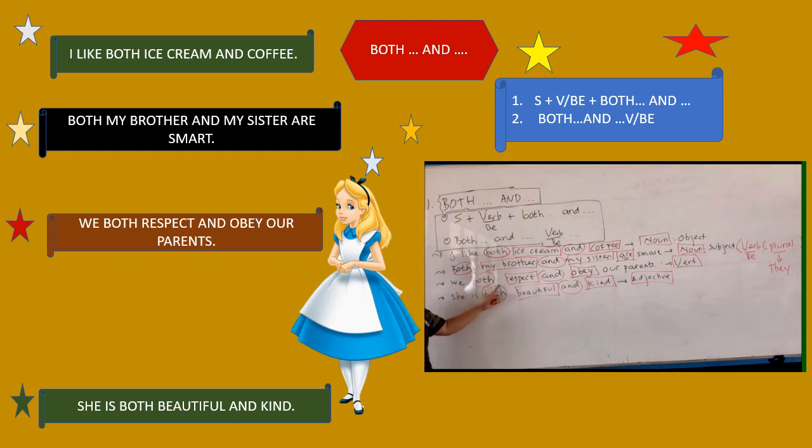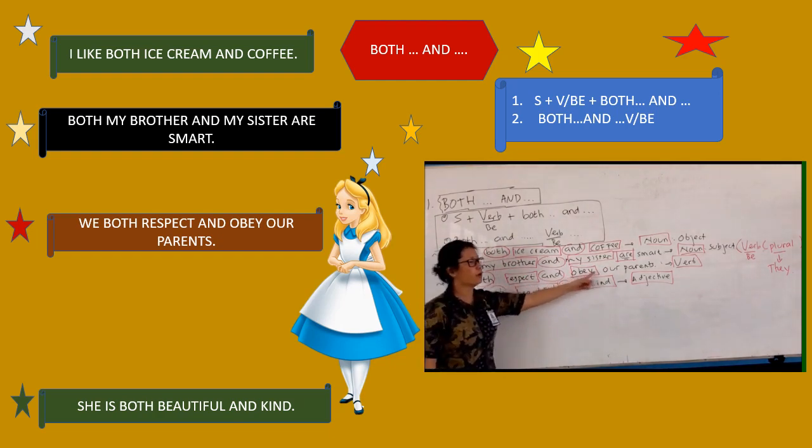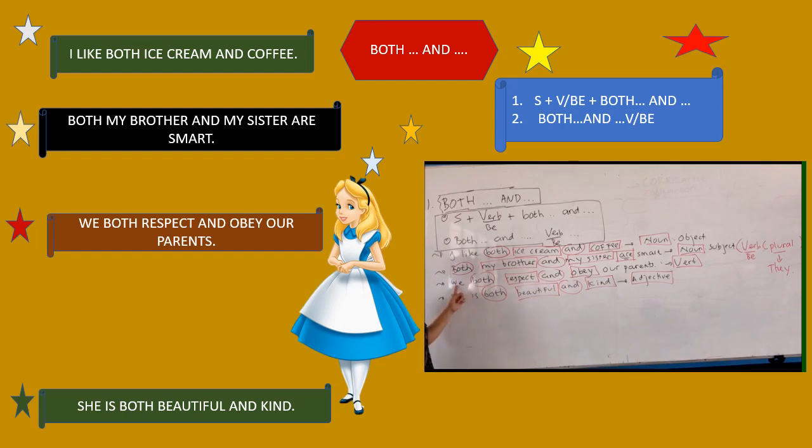Now let's see another example. We both respect and obey our parents. So we can say we and then both and respect and obey. So we connect verb and verb. So you can put here as a verb or predicate after you put the subject here. Okay, that's the next variety. Contoh yang lain, varietas yang lain, jenis yang lain.